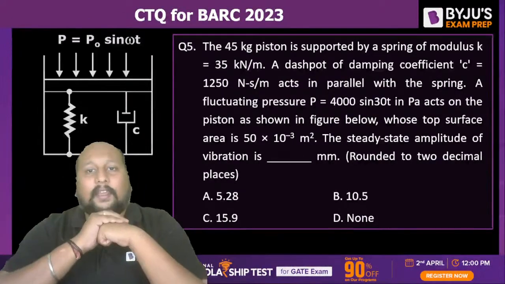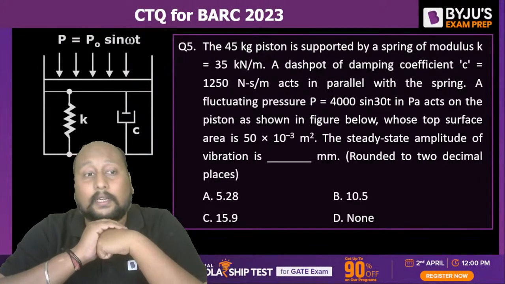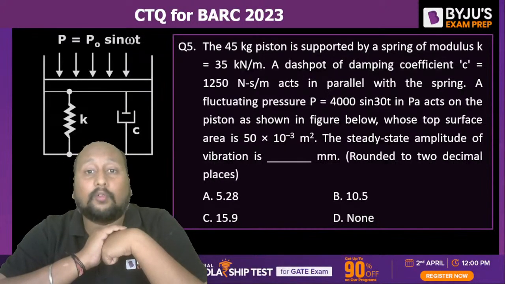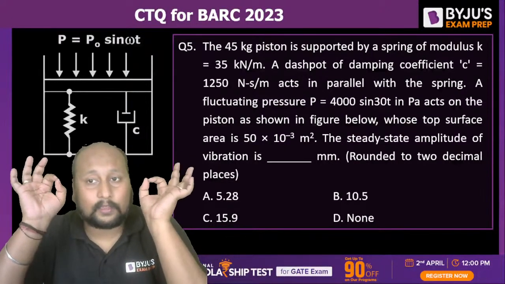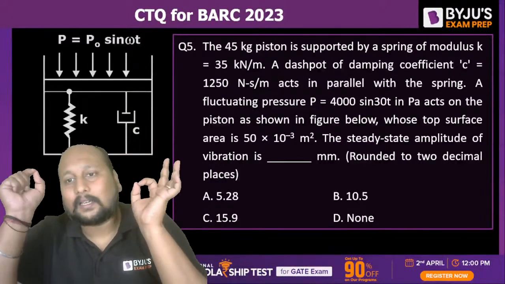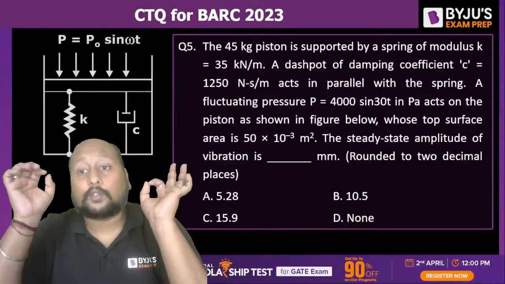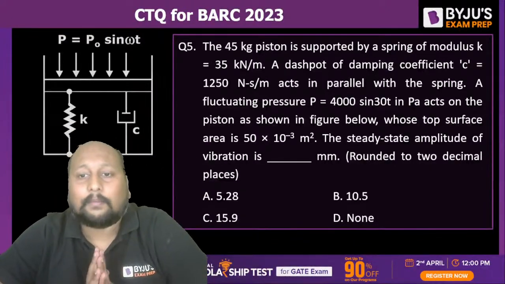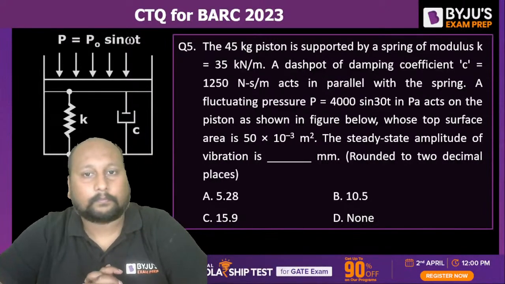A 45 kg piston is supported by a spring of modulus K equal to 35 kilonewton per meter. A dashpot of damping coefficient 1250 Newton second per meter acts parallel to the spring. A fluctuating pressure of 4000 sine 30 Pascal acts on the piston as shown in the figure below, whose top surface area is 50 into 10 to the power minus 3 meter square. What will be the magnitude of the steady state amplitude of vibration?